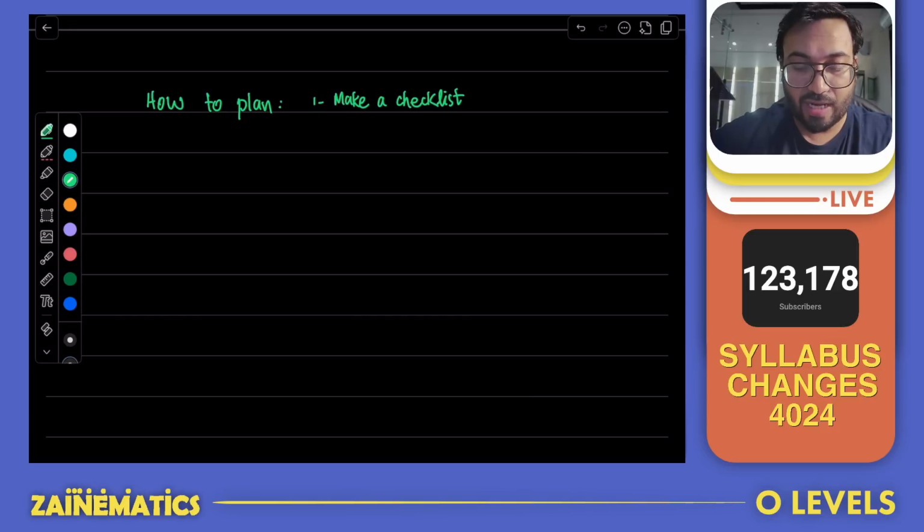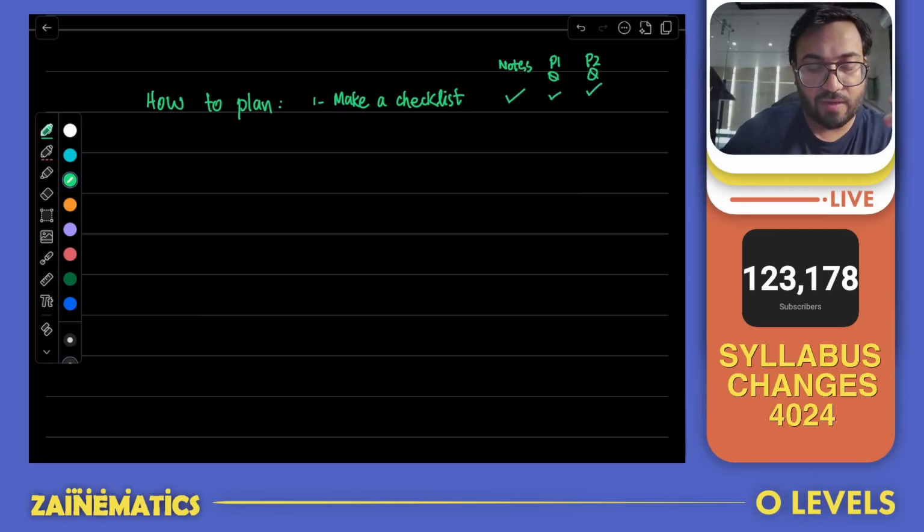In the O-level section, I have uploaded a checklist. You can copy it from there. So make a checklist, and you have to have the following tabs on that. Notes, if you have done the notes, tick on that topic. Then you have to have a P1 worksheet, P1 questions, and P2 questions. Once you have done all of them, you're done with that.